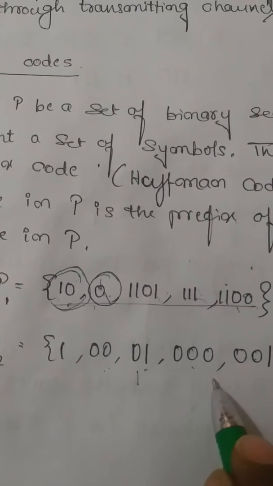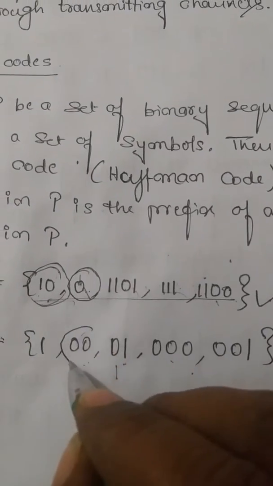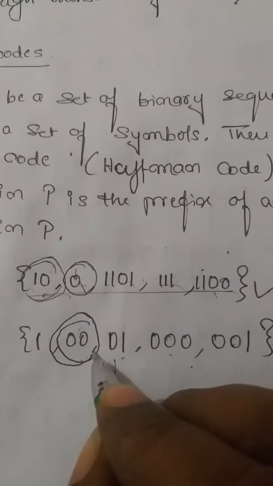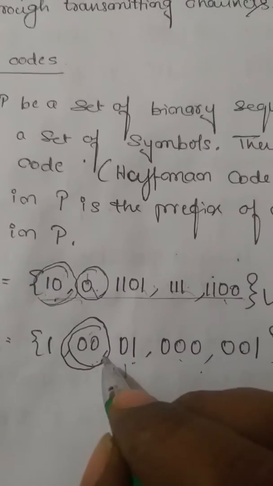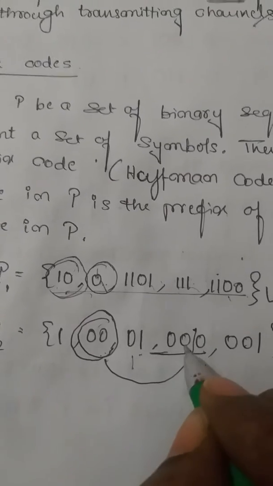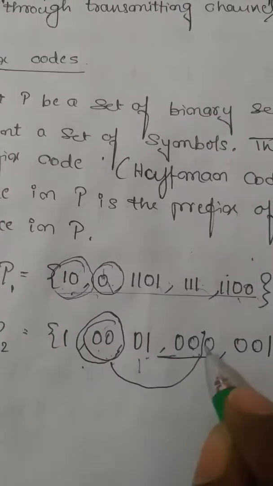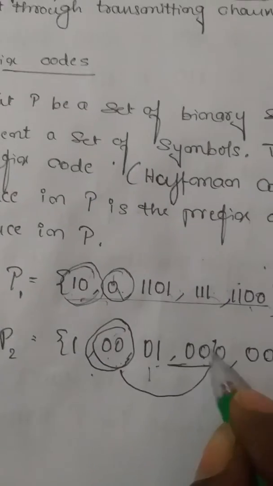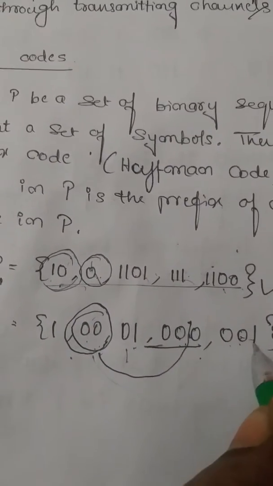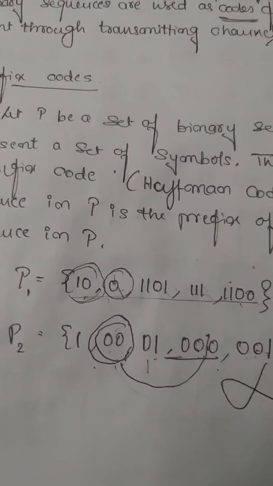Here, for example, I will take the binary sequence 00 in this set, and this is the prefix of two other binary sequences. See this 000 we have taken, it starts with the binary sequence 00. So 00 is the prefix of the binary sequence 000. Also 00 is the prefix of 001, meaning 001 starts with the binary sequence 00. Therefore this set is not a prefix code.